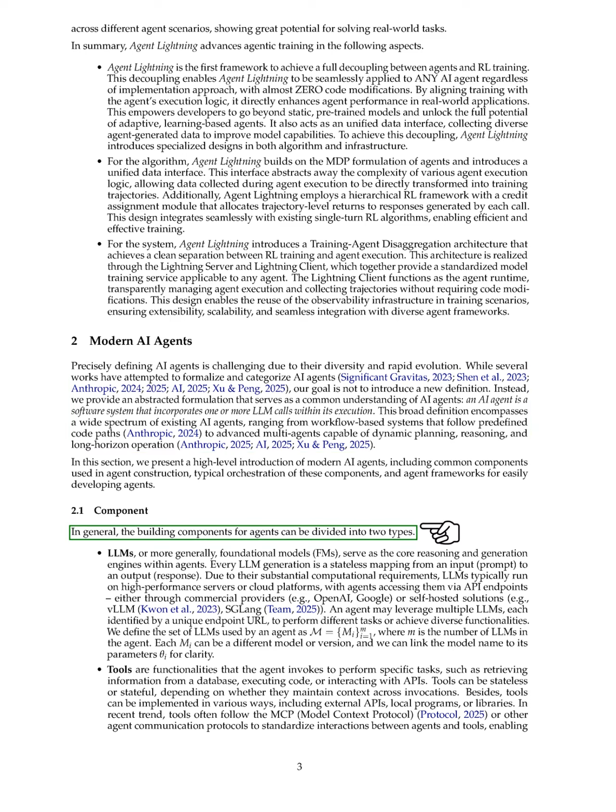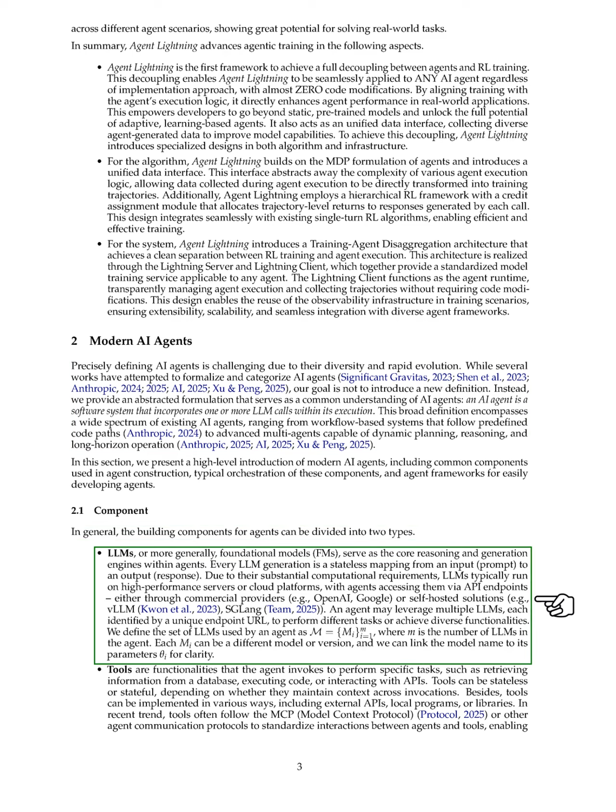We identify two main components for building agents. First, LLMs, or foundational models, act as the primary engines for reasoning and generating responses. Each generation from an LLM is a direct transformation from an input prompt to an output response. Due to their high computational needs, LLMs usually run on powerful servers or cloud services, accessed by agents through API endpoints, whether from commercial providers or self-hosted solutions.